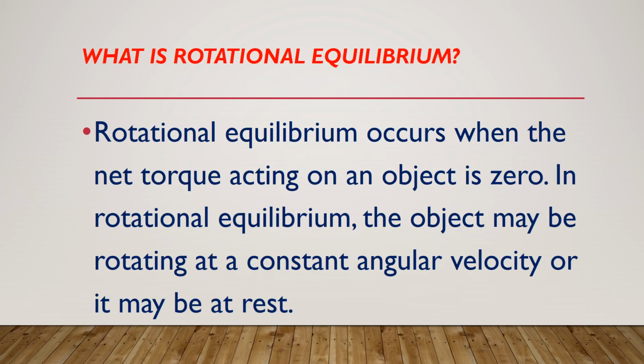What is rotational equilibrium? Rotational equilibrium occurs when the net torque acting on an object is zero. In rotational equilibrium, the object may be rotating at a constant angular velocity or it may be at rest.